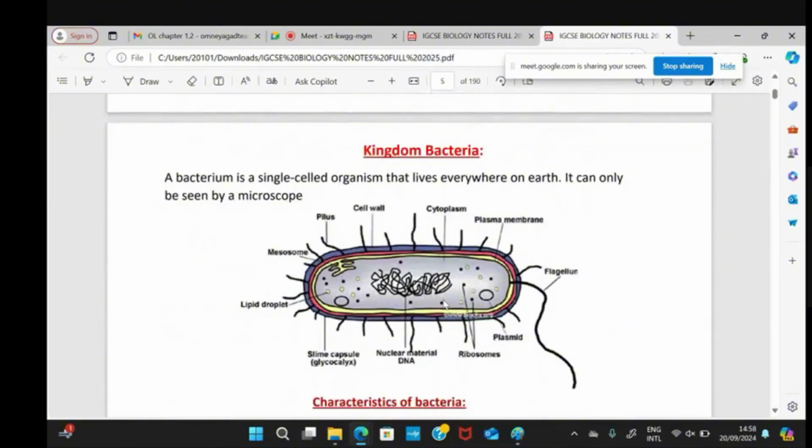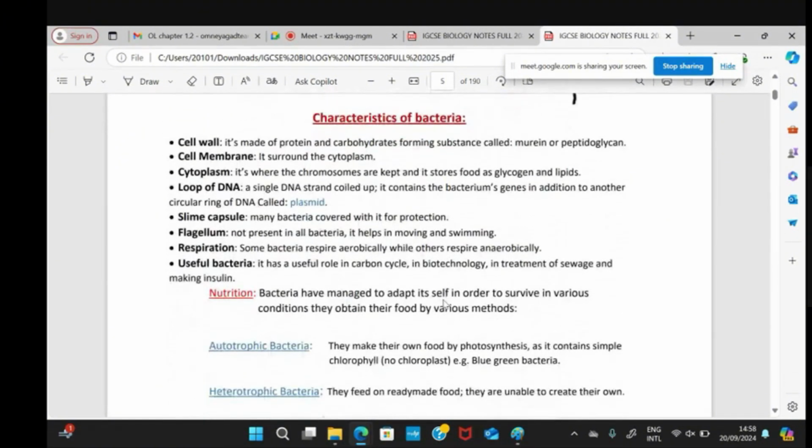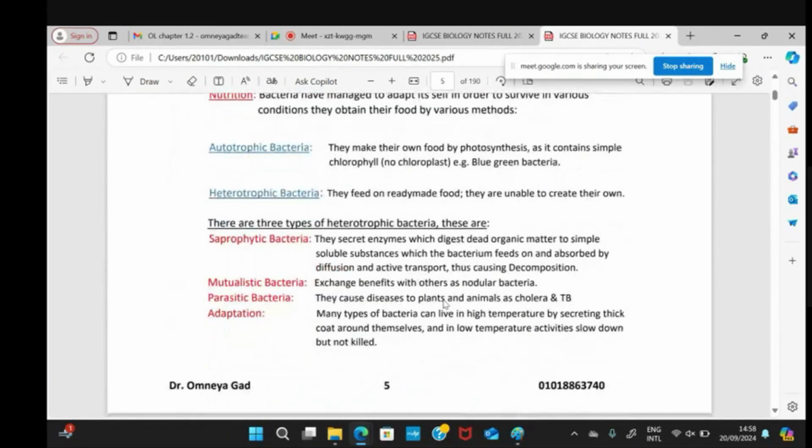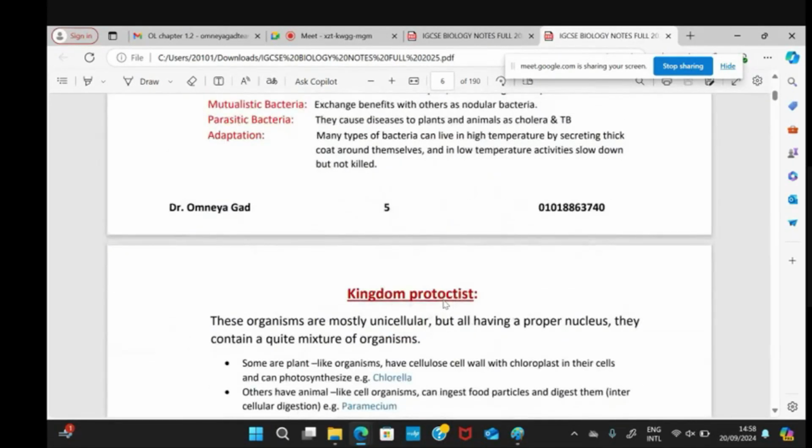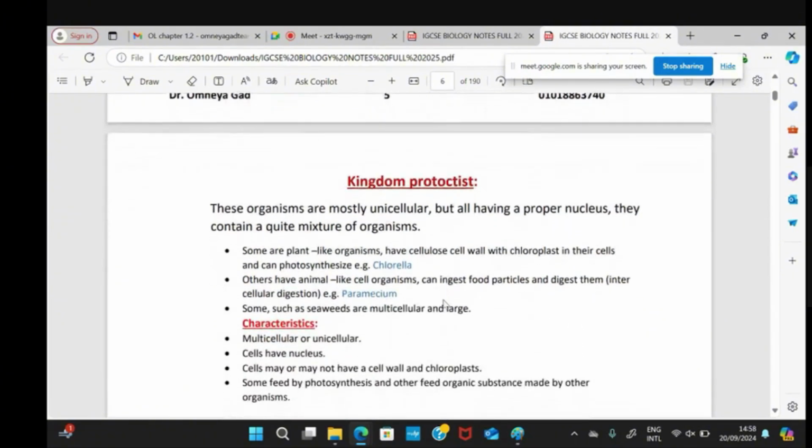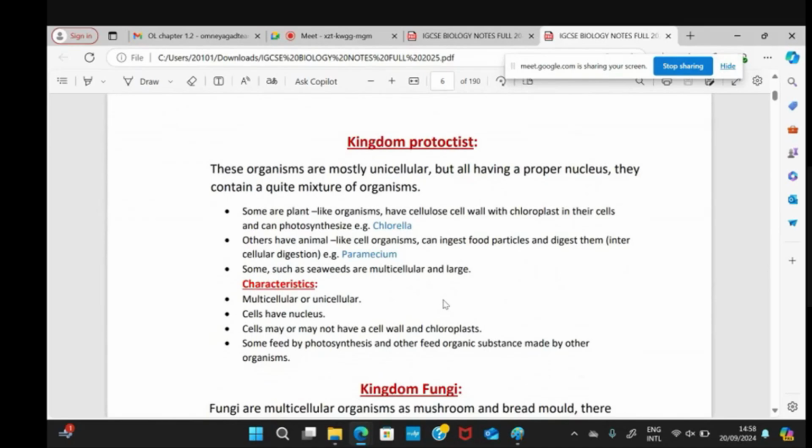Then we took before the prokaryotic cells, which are the bacteria cells, and all the things that we studied about the bacteria. Then comes the kingdom Protoctista. Read it. It's a kingdom containing some living organisms. Some of them are multicellular, I mean, they are made from many cells like us.